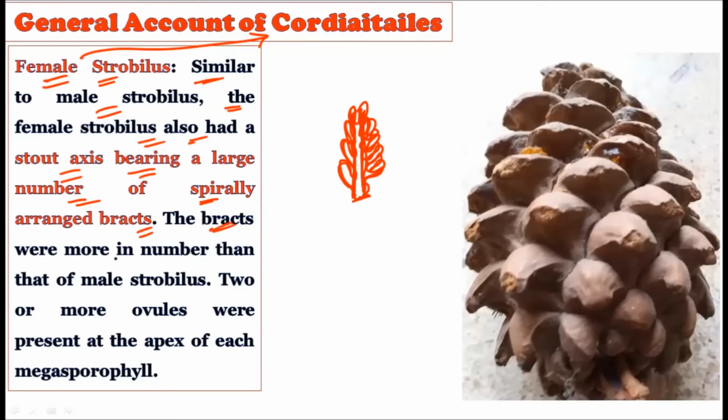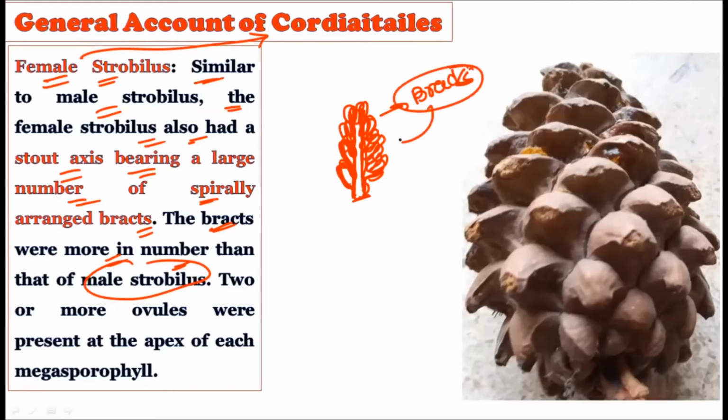The bracts were more in number than in the male strobili. What is the difference? The number of bracts was more as compared to the male cone. Now see, two or more ovules were present at the apex of each megasporophyll.